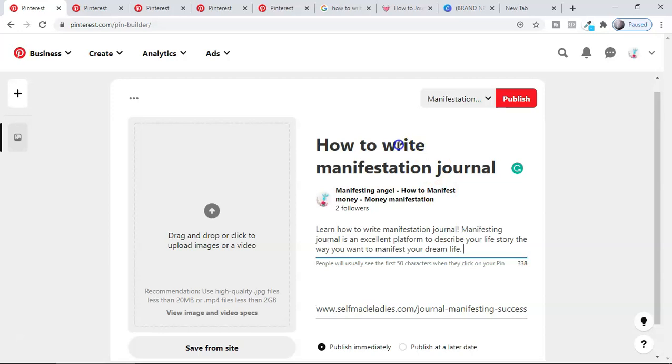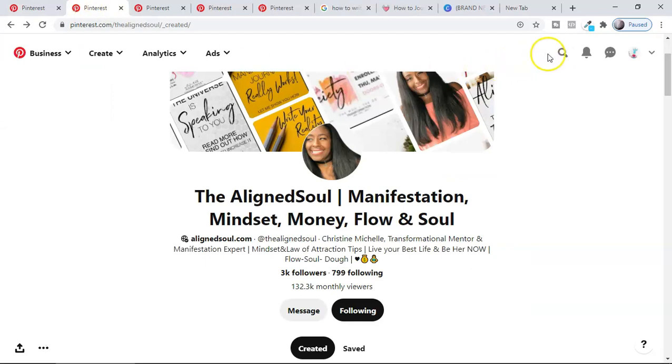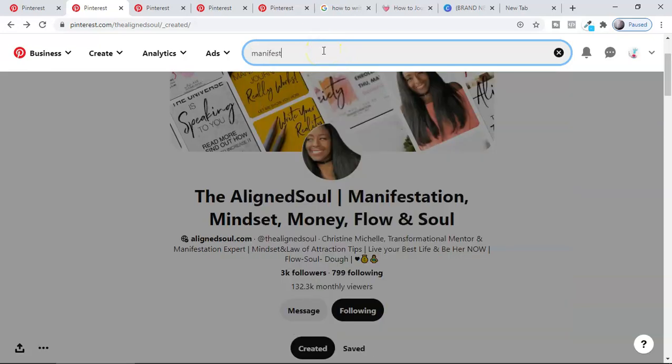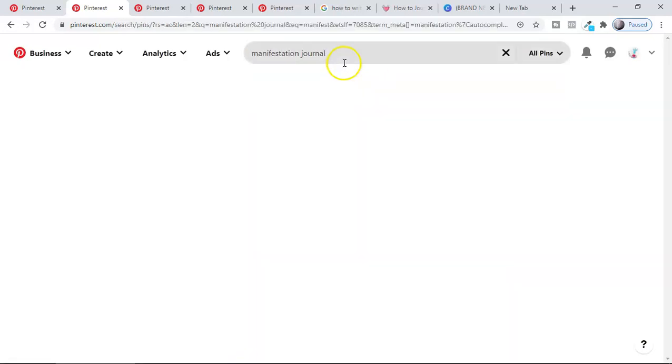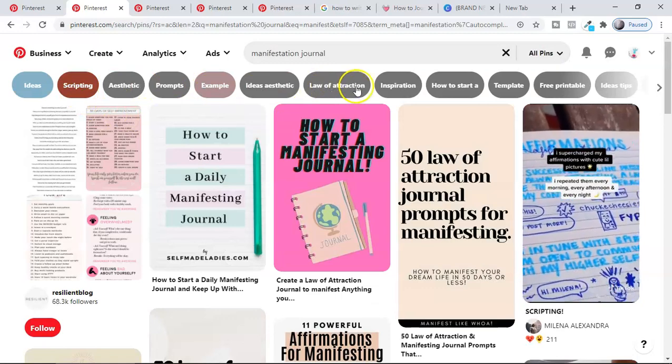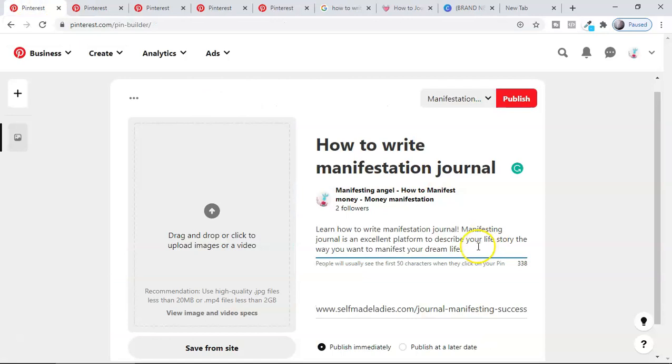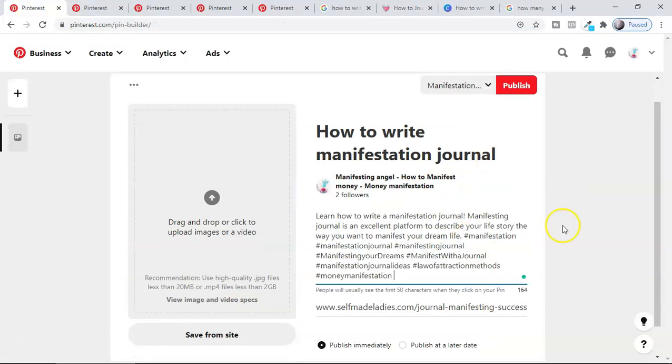Now I'm going to put in the hashtags. For the hashtags also, guys, I'm going to do research here. What hashtag is fine for that? For example, manifestation journal. I'm going to do the research in this, and I'm going to get a lot of keyword ideas here, so I can use those as hashtags. A few of my hashtags will be these, which are relevant to my title as well as the description. Here you can use somewhere between 5 to 10 relevant hashtags.